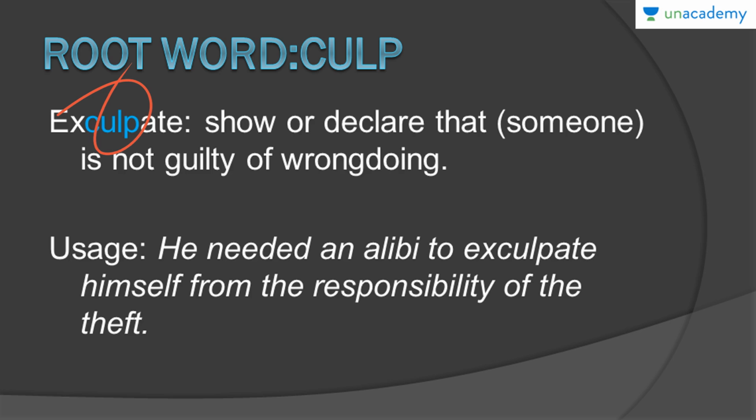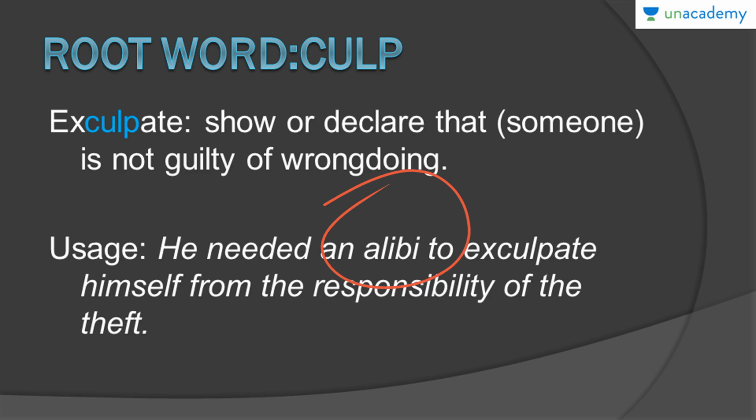Now I have used it in a sentence. He needed an alibi to exculpate himself from the responsibility of the theft. Now I have used the word alibi purposely in this sentence. Why? Because I've already discussed this word under the root word al, ally, alter in part 6 of this course. If you haven't seen it, please refer to part 6 of the course. I have given you the meaning of al, ally, alter. This root word basically means other or another.